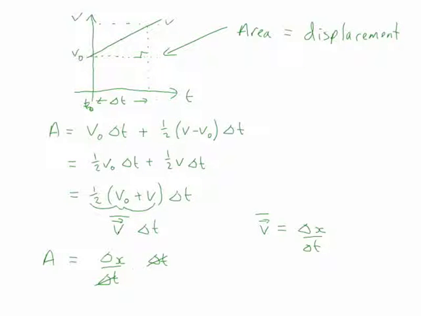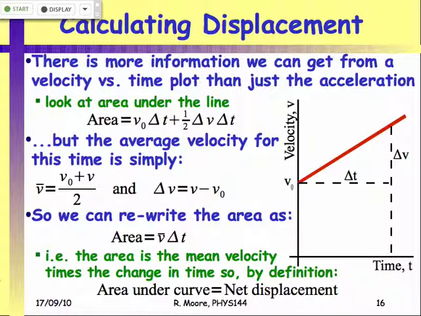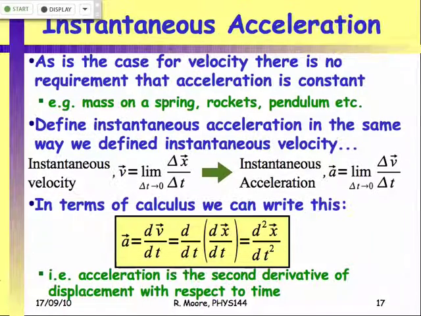So if you take 2 points in time and you calculate the area under the velocity versus time plot, that will give you the displacement that the object makes in that period of time. Although we've calculated it for a nice straight line, what we'll do next time when we start talking about instantaneous accelerations is mention integration and show that you can do that for any shape of curve, not just for straight lines.